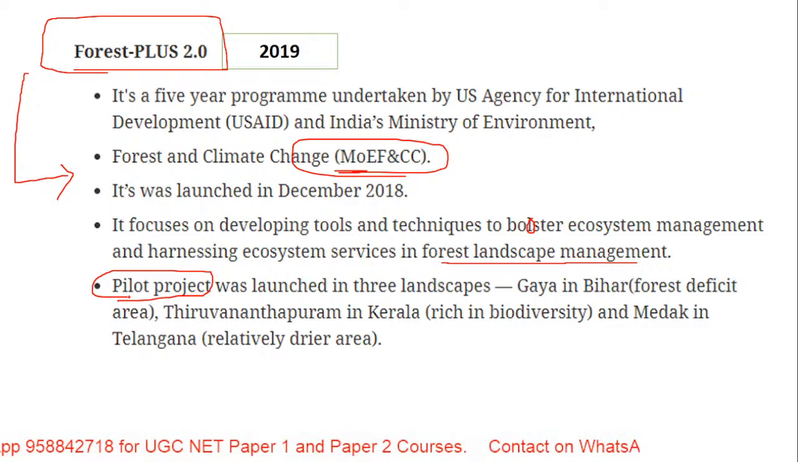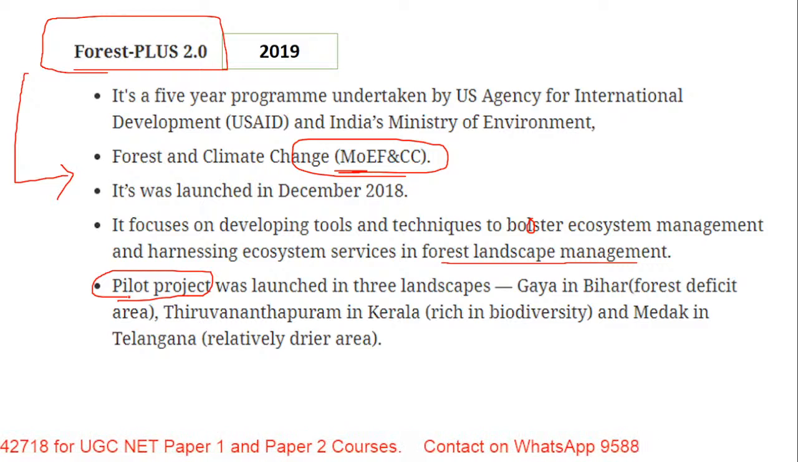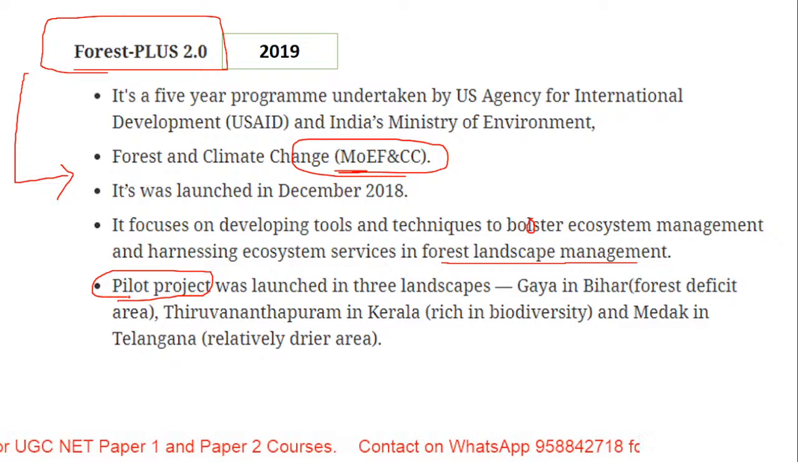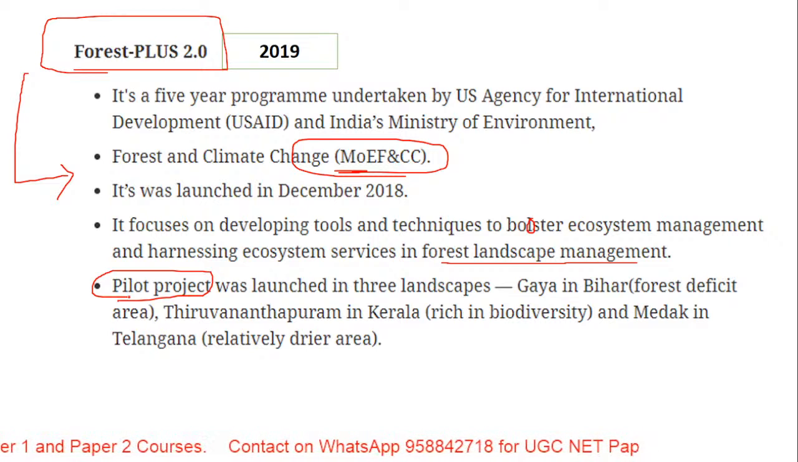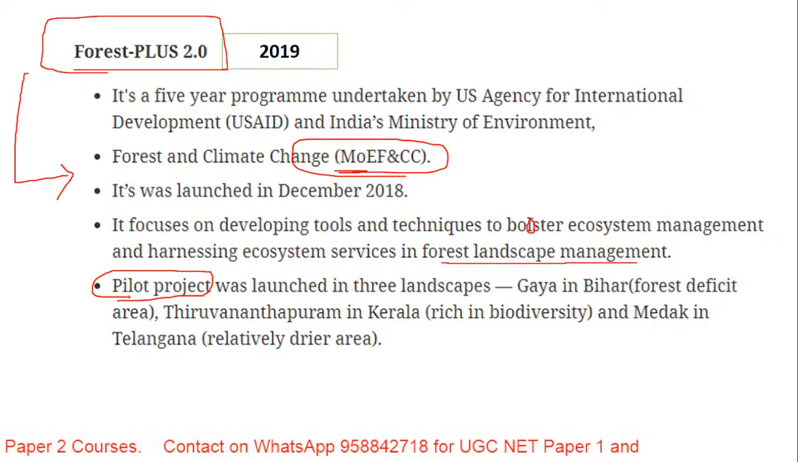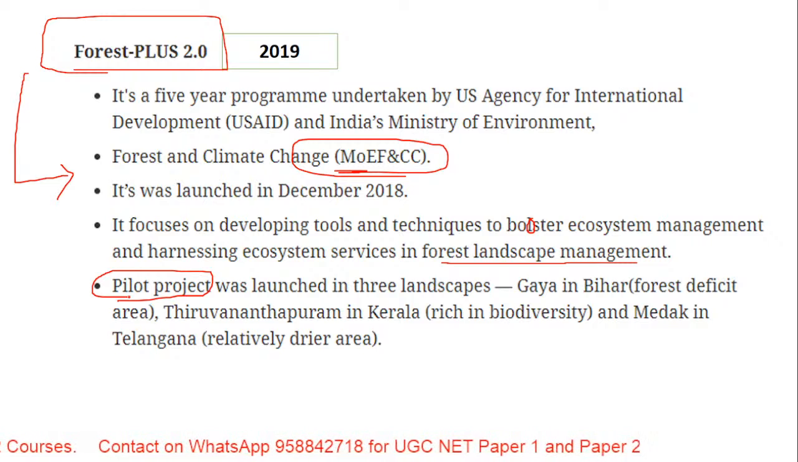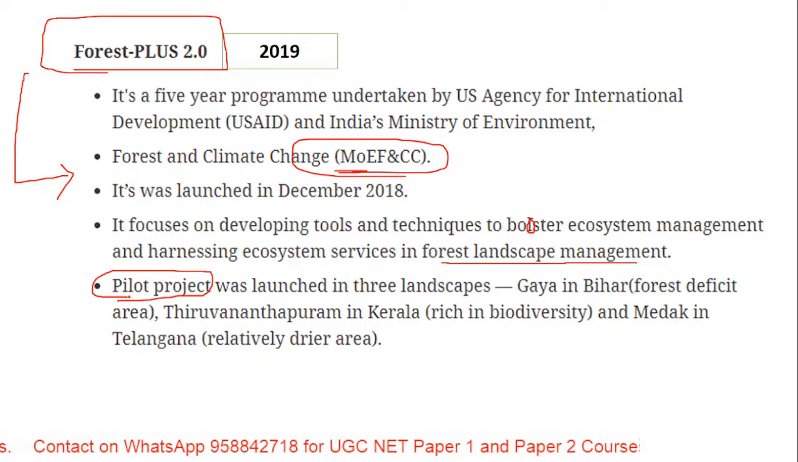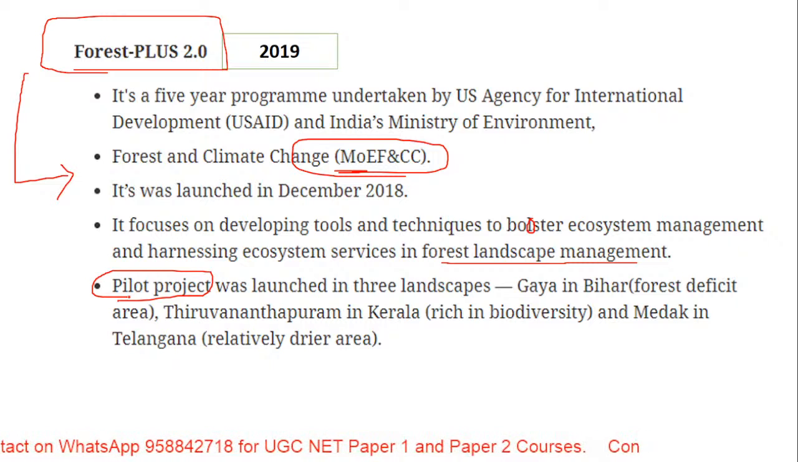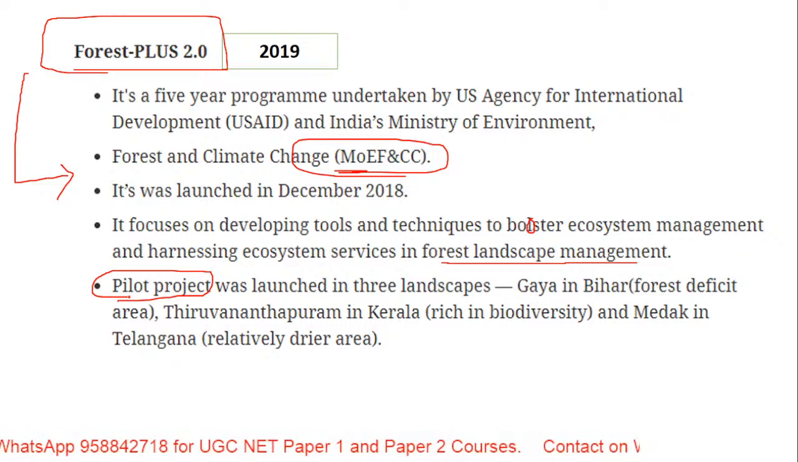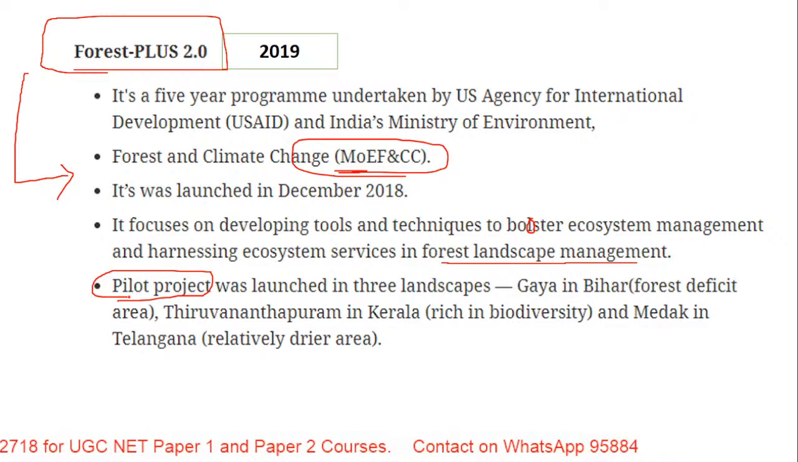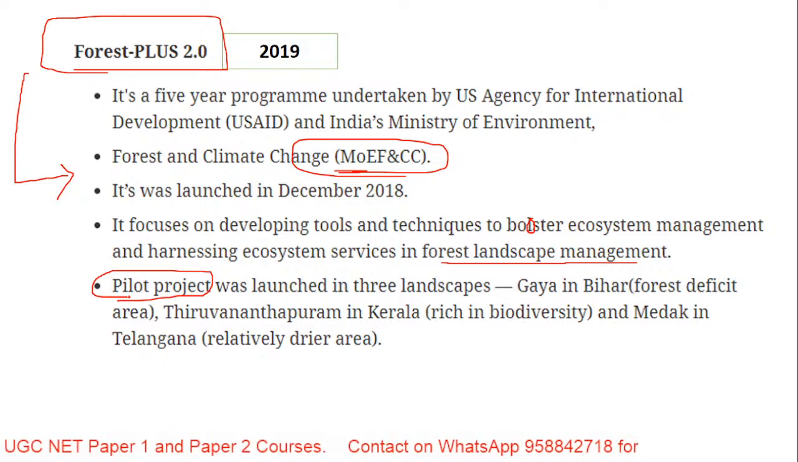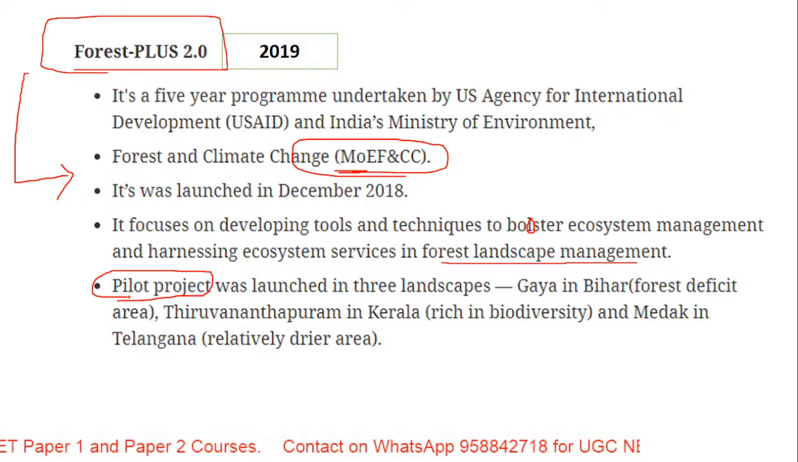Yes, no one is answering. Green credit scheme, okay. Now I'm asking you about green credit scheme. Green credit scheme was with respect to forest. What was the Jal Jeevan Mission basically for?